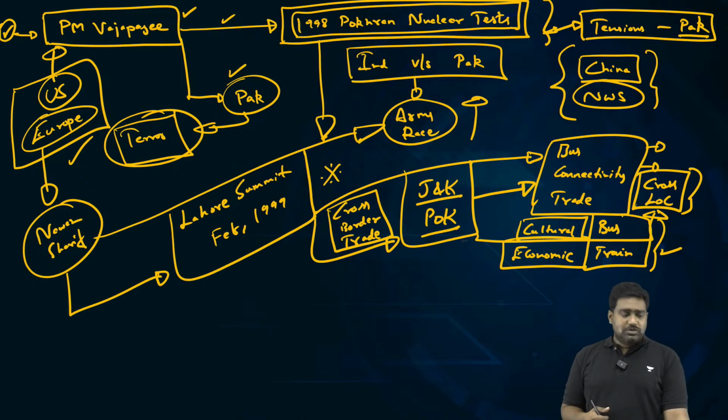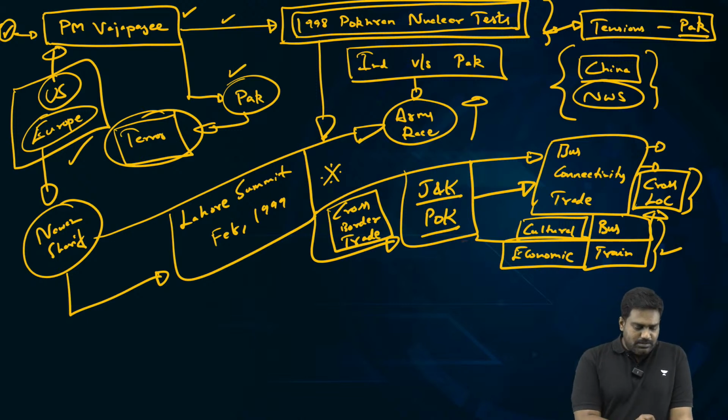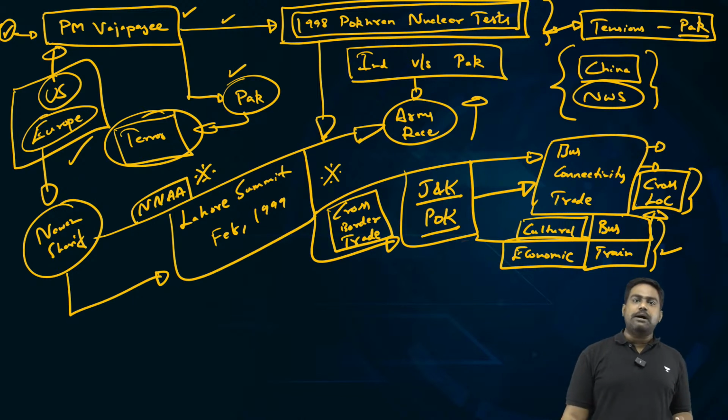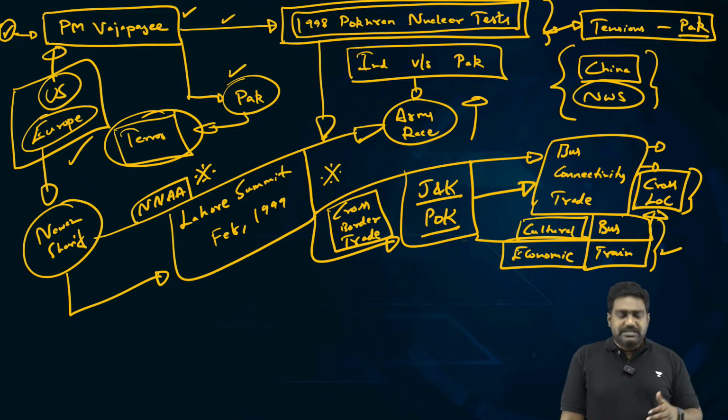In fact, both sides went on to sign key agreements as well. They signed the non-nuclear aggression avoidance agreement to prevent wars between India and Pakistan, now that both were nuclear states, to reduce the tensions with regard to the nuclear weapons possessed by both countries. A few agreements were signed. So this was a new breakthrough in India-Pakistan relations. This laid the stage for discussing all contentious issues, including Kashmir, terrorism, etc.